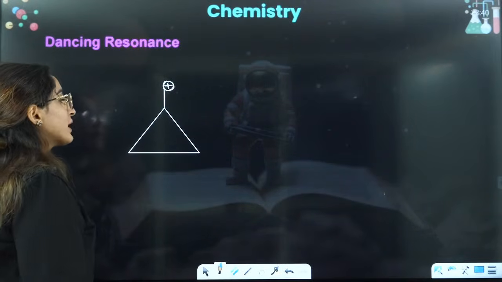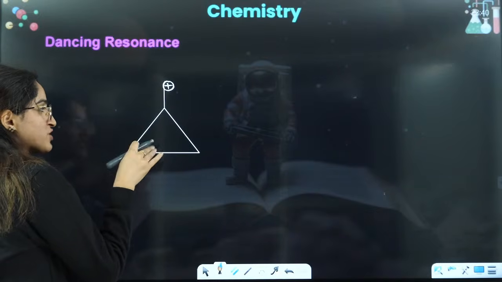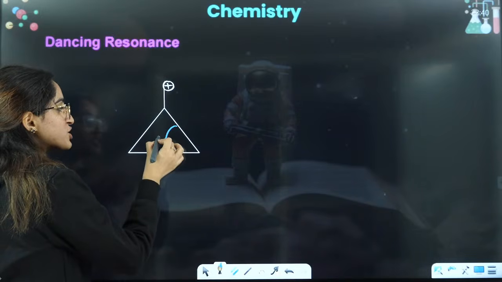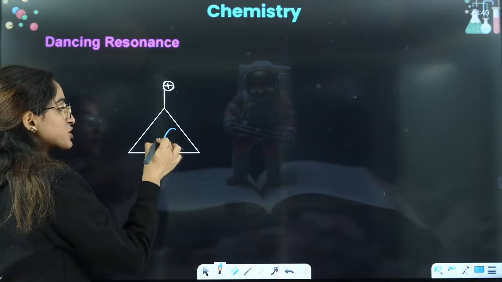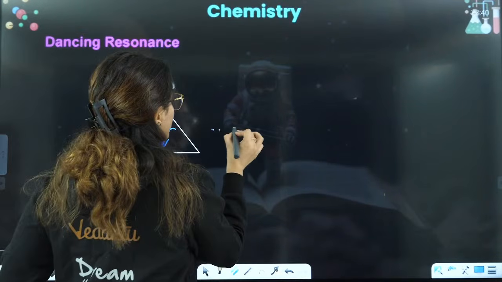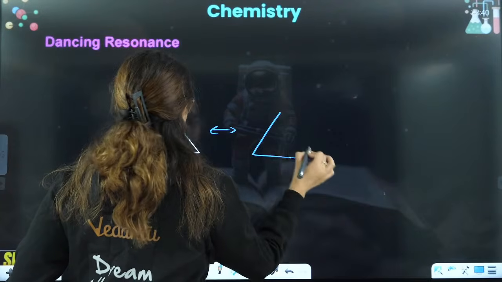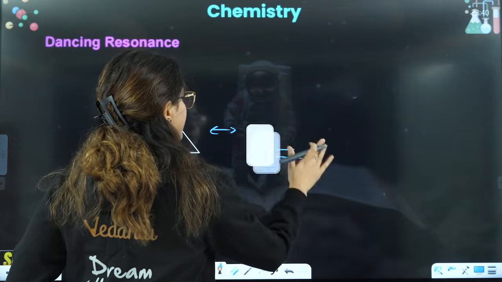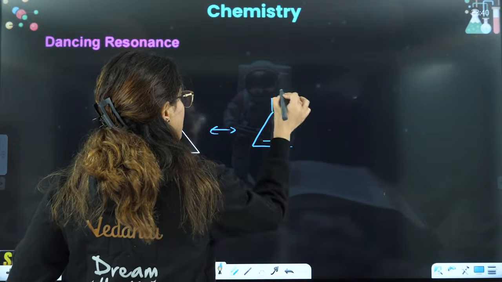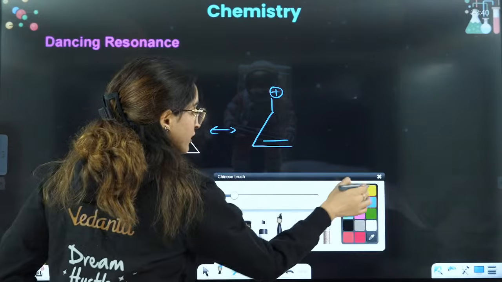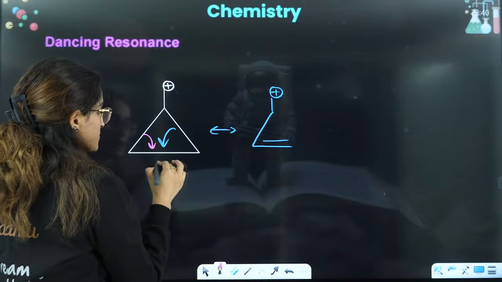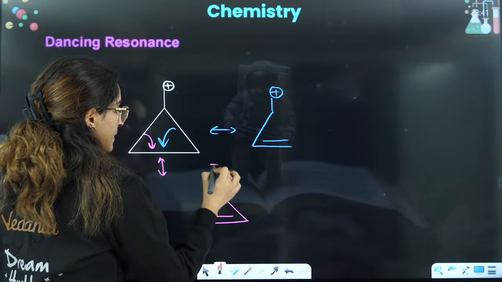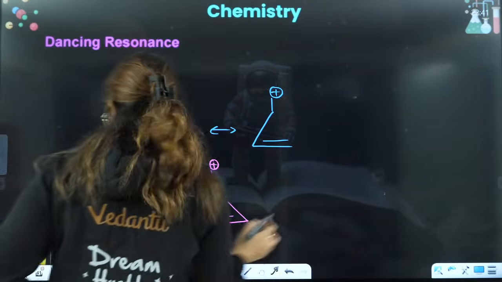So here in this kind of situation, because of angle strain, this particular bond will shift here, right? This particular bond will shift here, and the resonance that you will see is this kind of resonance, that it will make this kind of structure here. Or this might shift here as well, and it can also make another kind of structure, that is this. Okay?